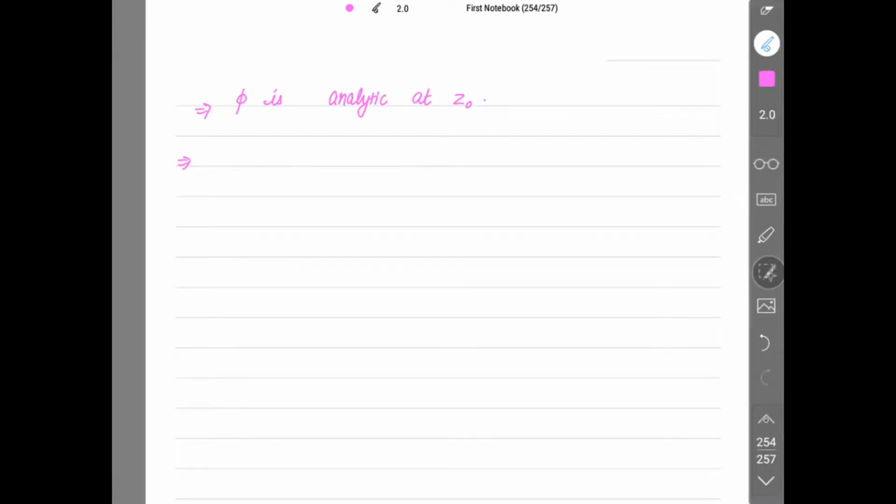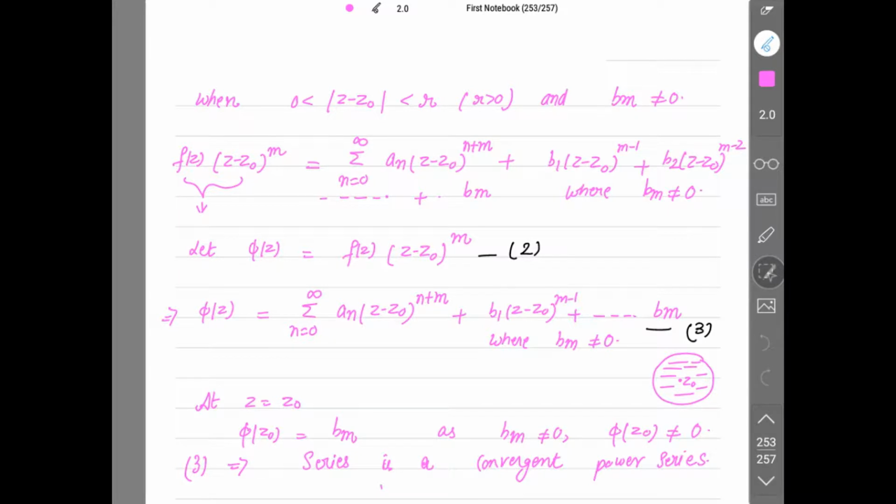Now is phi(z) regular or not? See phi at z0 is bm, is it regular? Regular means it is having only a regular part. Is there any principal part over here? No. So that means phi(z) has a removable singularity at z0. There is no principal part. So at z0, phi(z) is having your removable singularity. So the first part is proved.